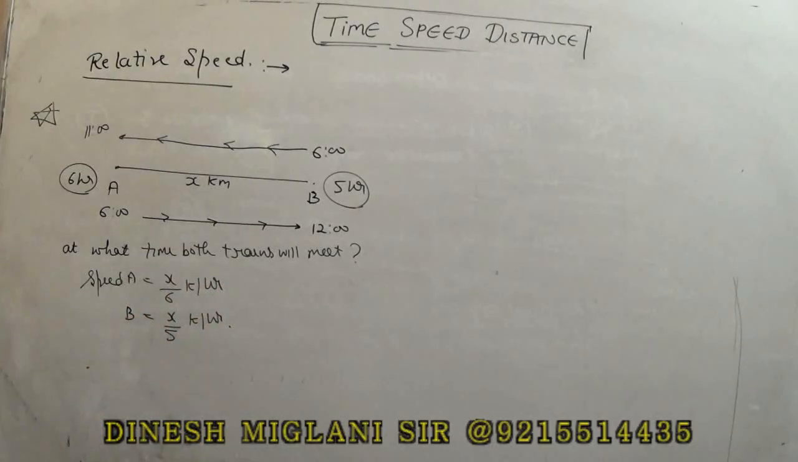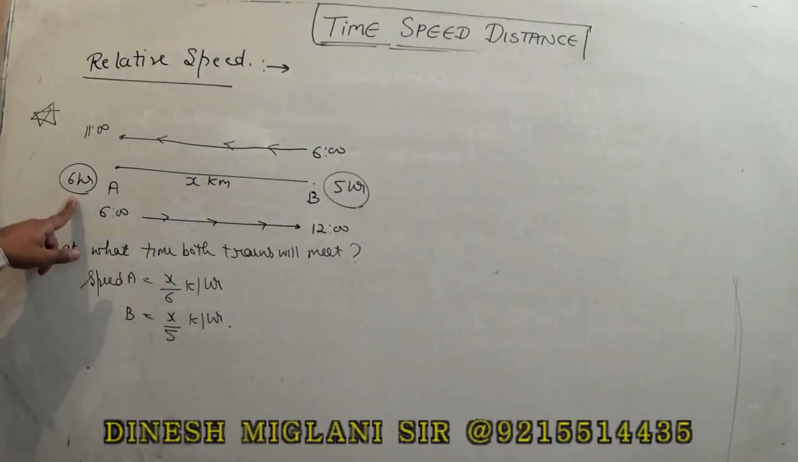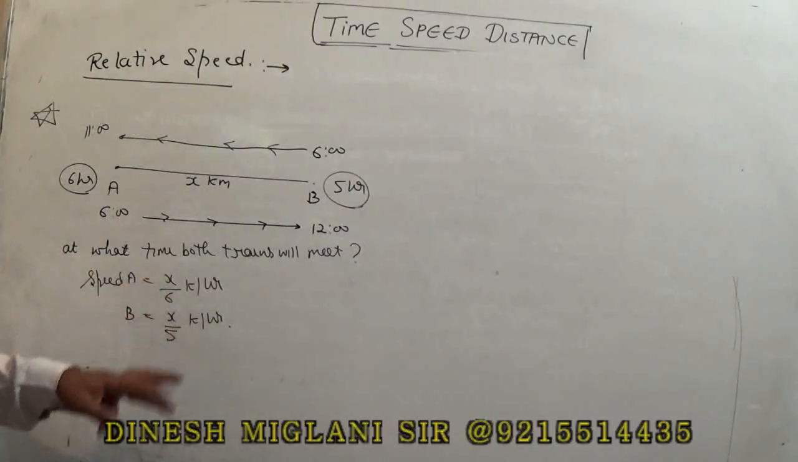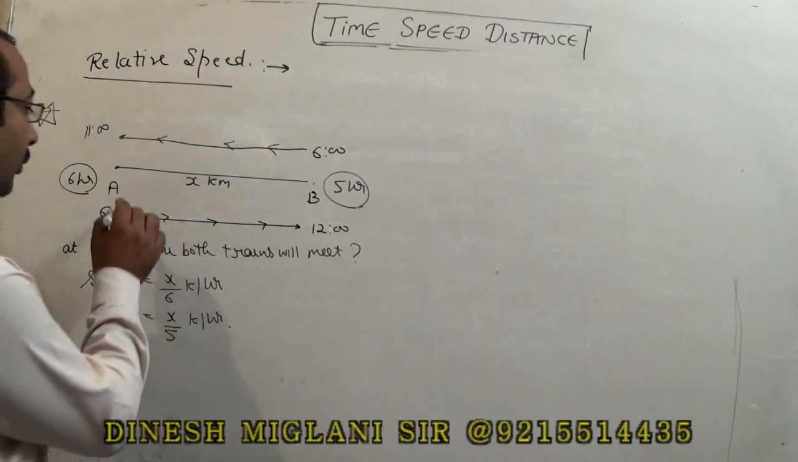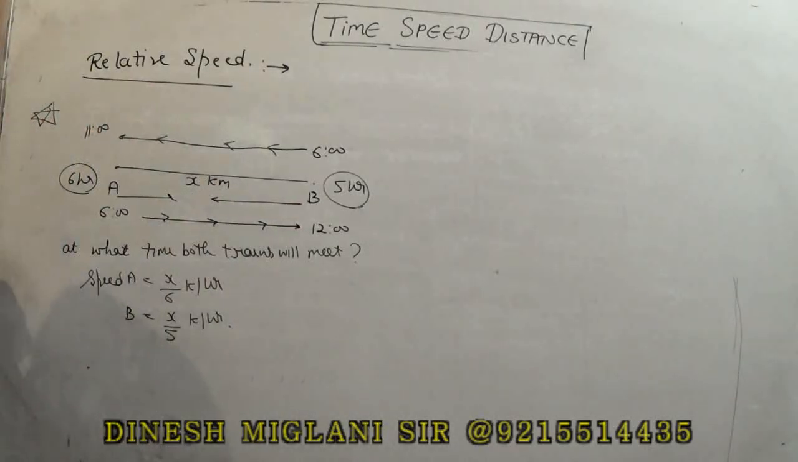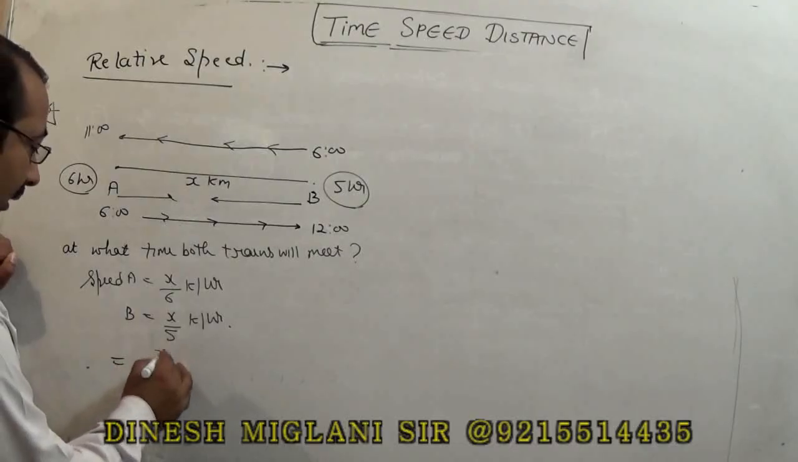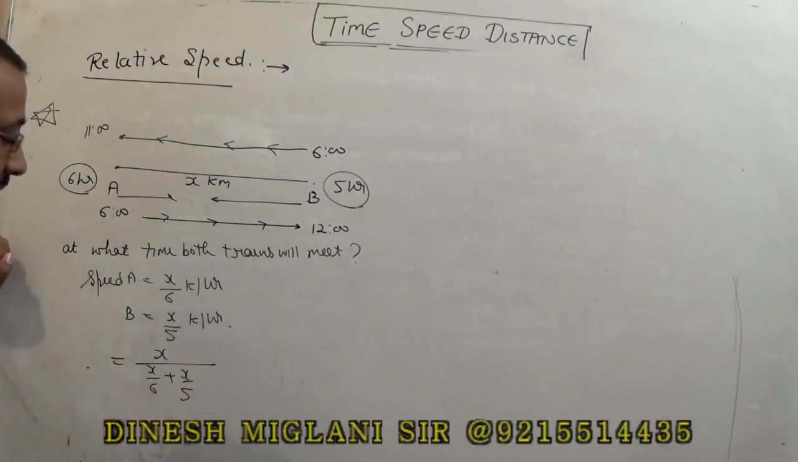I think that you can easily say, what I have done, I have taken this to be x, and time taken by this is 6 and this is 5, so I can say speed of this train is x by 6, speed of this train is x by 5. Now both are moving in opposite direction. It means we can apply the concept of relative speed. This is total distance upon relative speed, x by 6 plus x by 5.